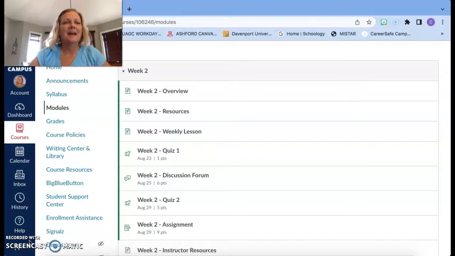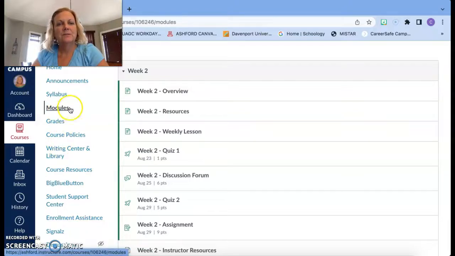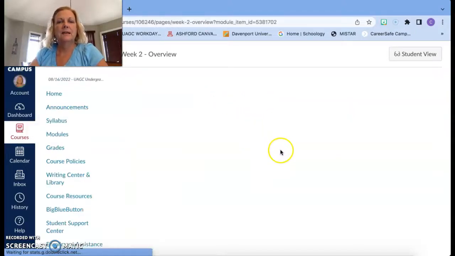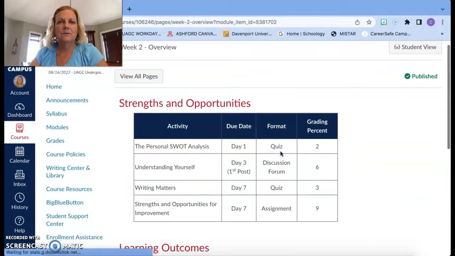Week two. Just want to give you a quick rundown on the week two materials. Remember, you click on modules and then you'll see week two. If you go into week two overview, this will take you to the very beginning where you can see everything that's going on for the week.